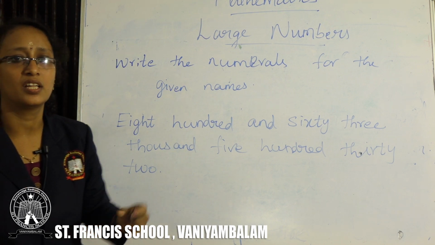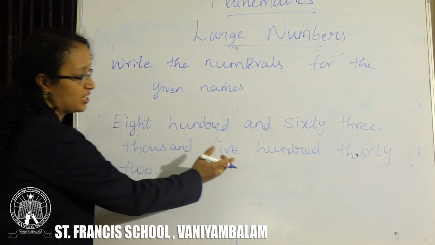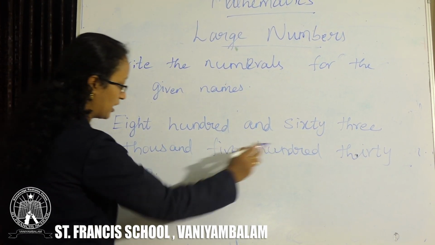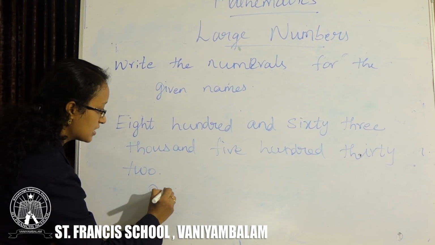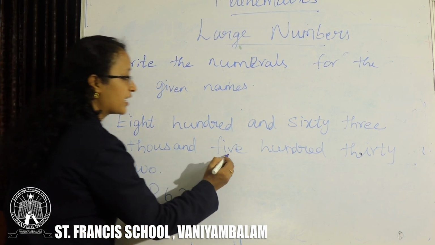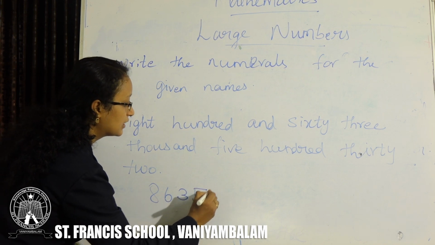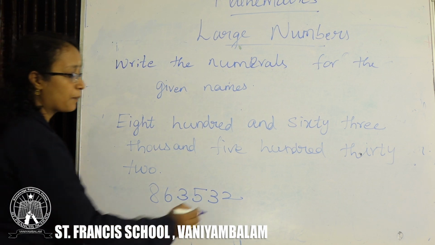How will you write the numerals for this international number? So you can say 863,000, next 532. How will you place the comma?